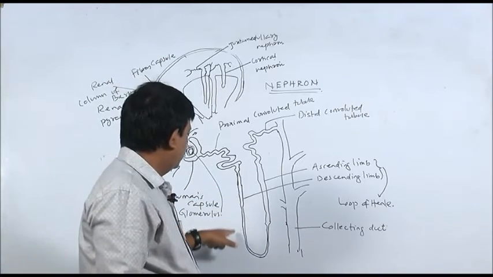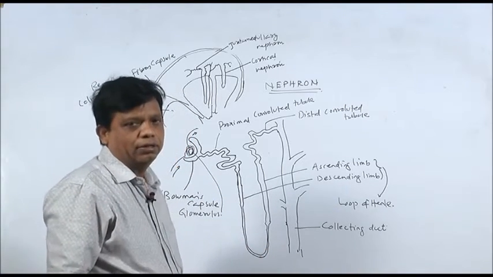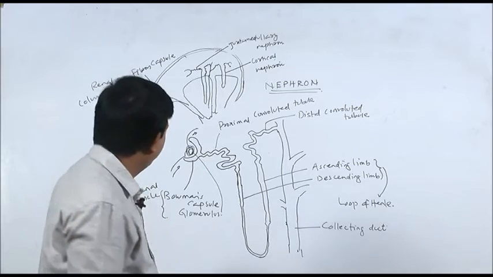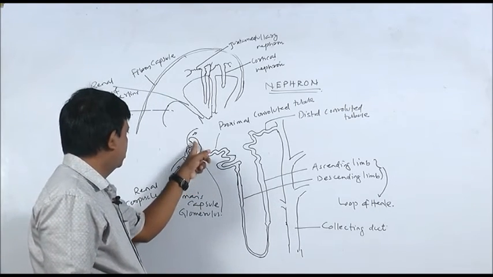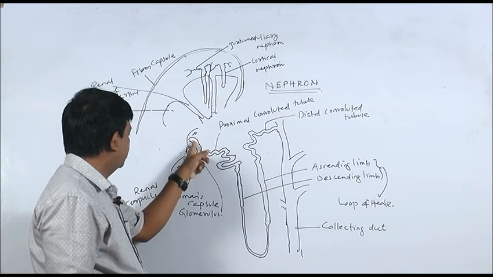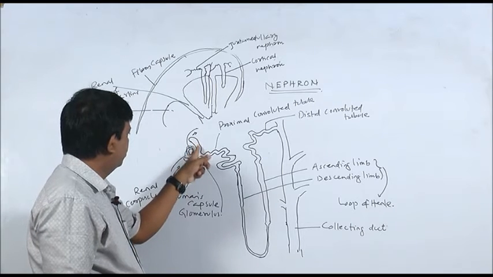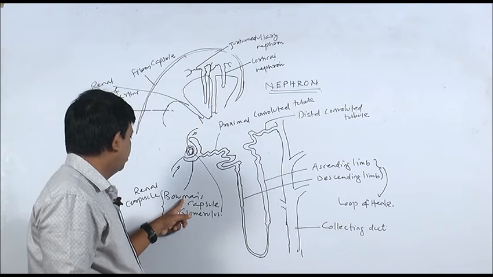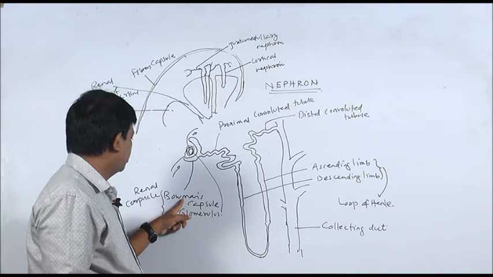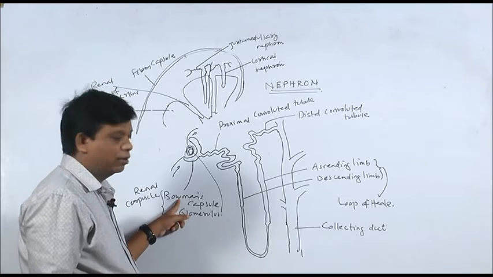Each nephron is about 3 centimeter in length. Each nephron starts with a double-walled cup-like structure. You can see here this double-walled cup-like structure is known as Bowman's capsule or renal capsule.